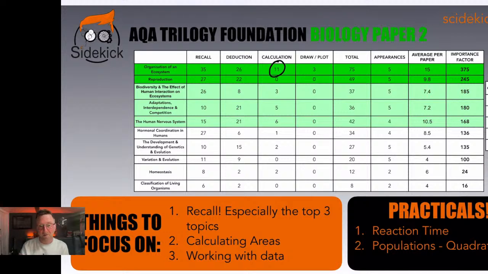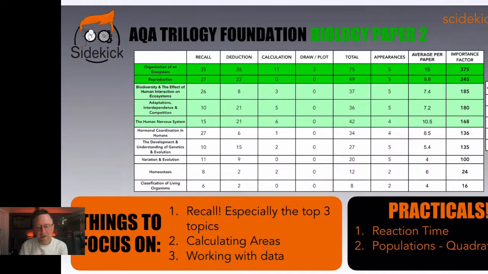A lot of your calculations are involved with organization of an ecosystem. And what's that? Quadrats, ladies and gentlemen. We love a quadrat, okay? Biology loves a quadrat. So obviously you've got to work out areas in which the quadrat's being used, calculate averages, maybe of how many different species appear in a quadrat, and so on and so forth. So calculating areas, calculating quadrats and things like that, massively important for you guys.